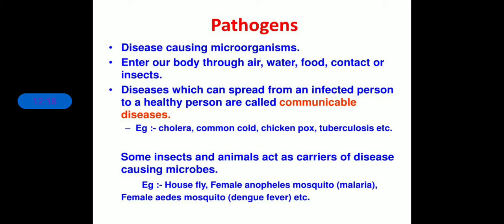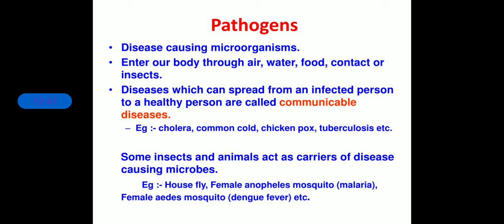Okay, through direct contact with the infected person, like communicable diseases. When we are talking about communicable diseases, that means the direct contact with the infected person causes diseases like chickenpox, smallpox, measles. So that means the microorganisms which are there on the sick person can come to you whenever you come into physical contact with the sick person. Okay, so maintain a distance whenever a sick person is there.